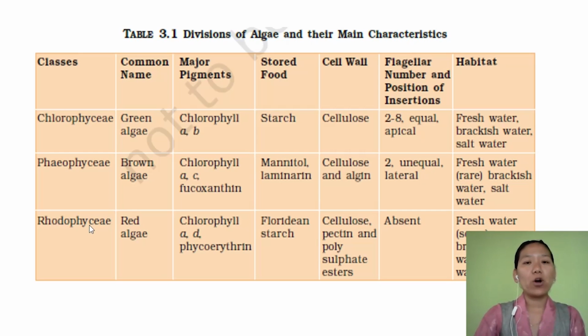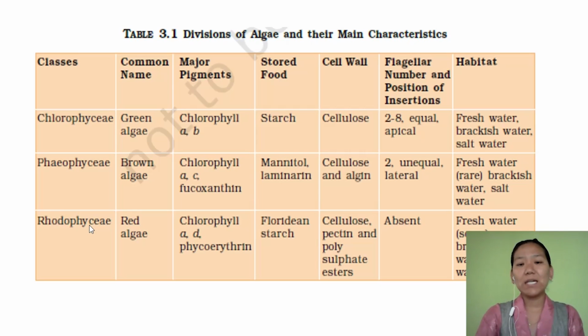The third class under algae is Rhodophyceae, commonly called red algae. The major pigments are chlorophyll A, chlorophyll D, and phycoerythrin. The food stored is in the form of floridean starch. The cell wall has cellulose, pectin, and polysulfate ester. The flagella are absent here.